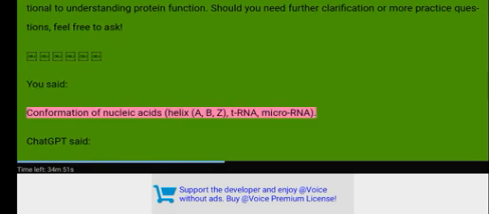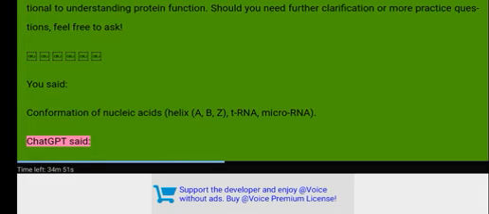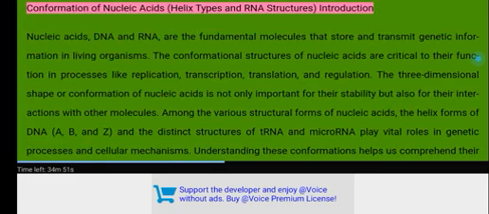You said: Conformation of nucleic acids helix A, B, Z, tRNA, microRNA. ChatGPT said: Conformation of nucleic acids, helix types and RNA structures. Introduction.